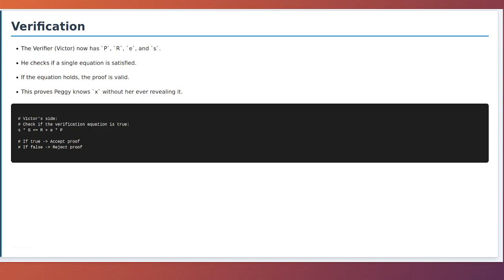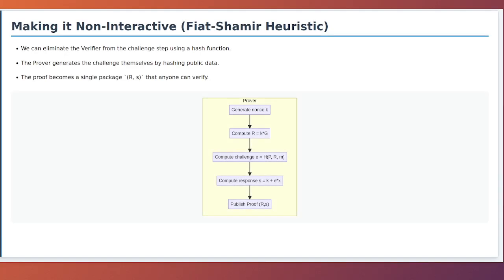Making it non-interactive: the Fiat-Shamir heuristic. The interactive protocol we just saw is great for understanding the mechanics, but it is impractical for many real-world systems. To make it non-interactive, we use a clever trick called the Fiat-Shamir heuristic. The key idea is to replace the verifier's random challenge with a non-random but unpredictable challenge that the prover generates themselves. This is done using a cryptographic hash function.